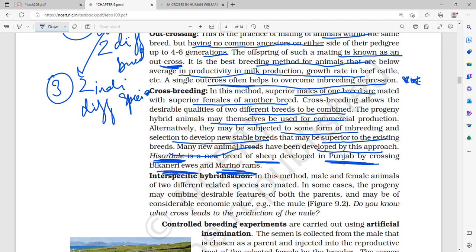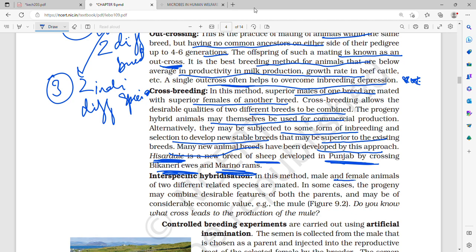So you can choose two different breeds with two different desirable characteristics and breed them, and then you can use them for commercial production, or you can inbreed and create a new stable breed. What are the new animal breeds that have been developed? Hisardale is a new breed of sheep developed in Punjab by crossbreeding Bikaner ewes and Merino rams.